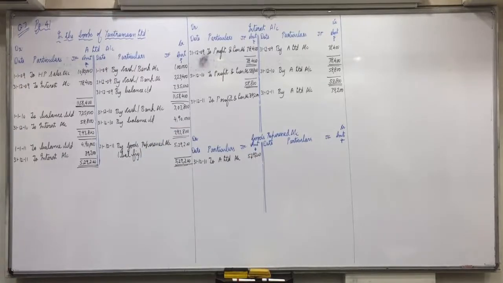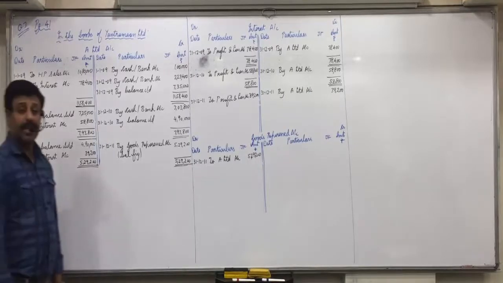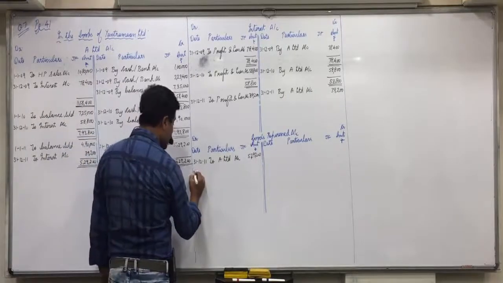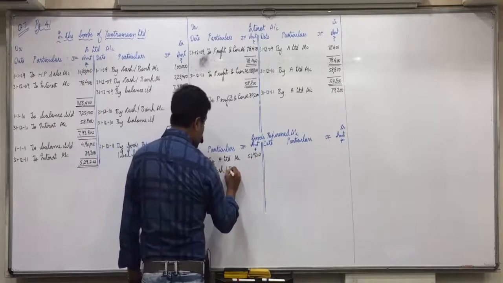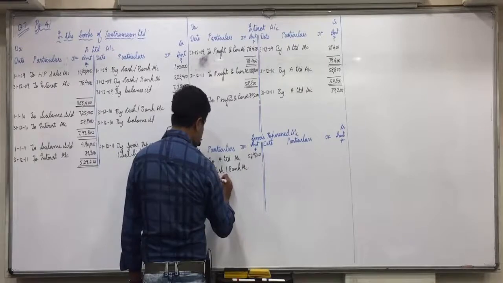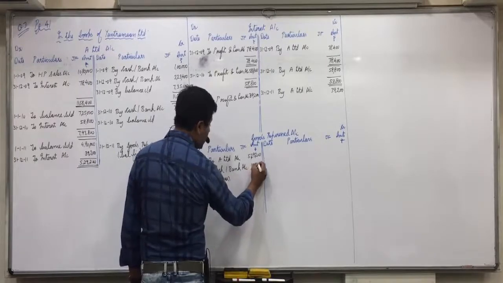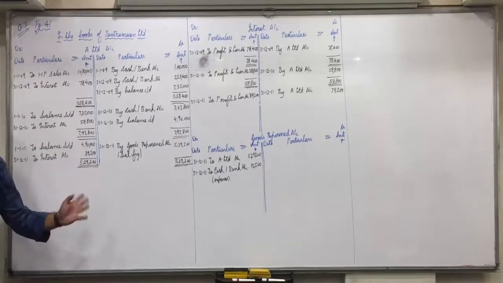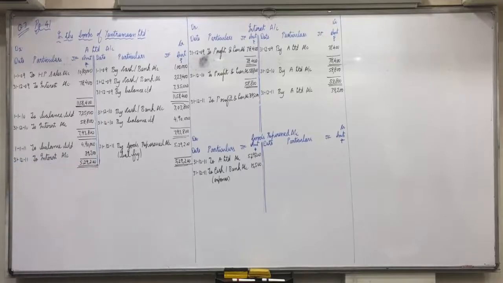Debit the expenses. See the question. See in the question. Adjustment 5. How much is spent for improvement? 15,500. So goods repossessed account debit to cash and bank account. Goods repossessed account debit to cash and bank account, in bracket expenses, 15,500. Understood this? And then credit the selling price.